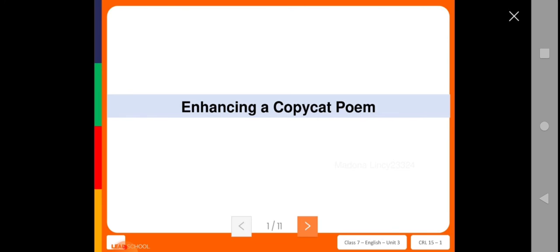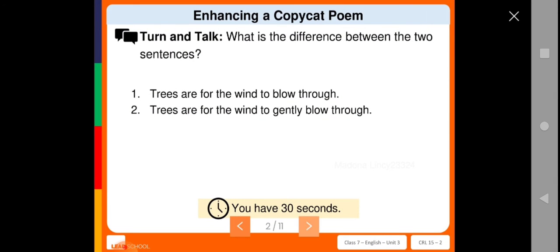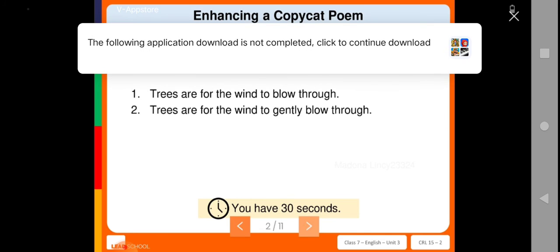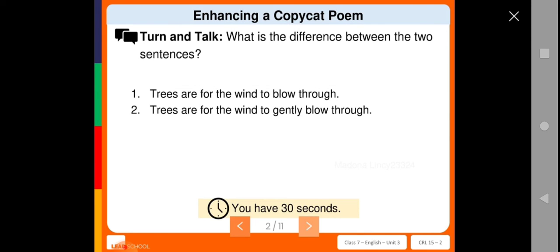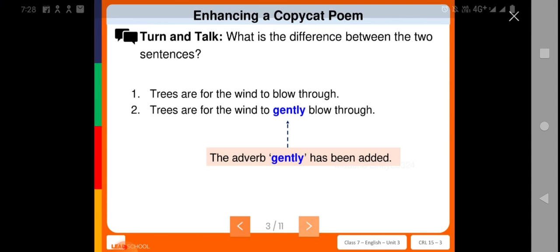Now next we are going to see how to enhance the poem which you have written from the original poem. How will you enhance it? Kindly read these 2 sentences. Trees are for the wind to blow through. Trees are for the wind to gently blow through. What is the difference between these 2 sentences? Did you find one word which was added to the second sentence? Yes, it was gently. Here the adverb gently has been added to make the sentence more crispier.